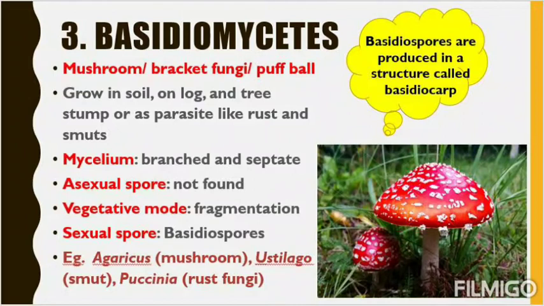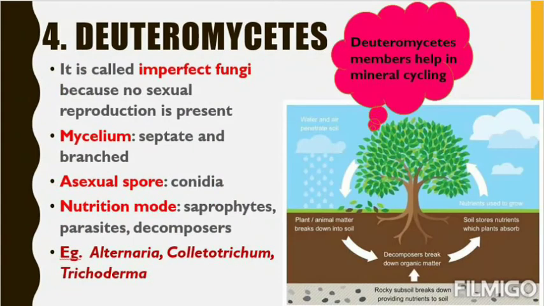You must be having a doubt about why the mycelium is branched and septate. The mushroom doesn't look branched or septate. You can see the ventral side of the mushroom. So these are like branch structures. If you cut the mushroom into pieces, you can see minute branches in a section of the mushroom. So these are the branched and septate parts of the mushroom.